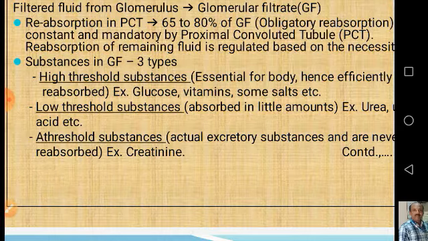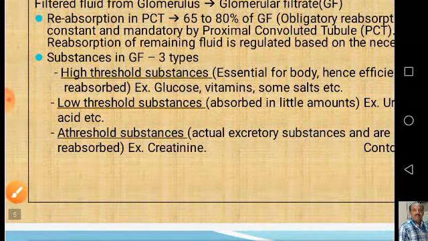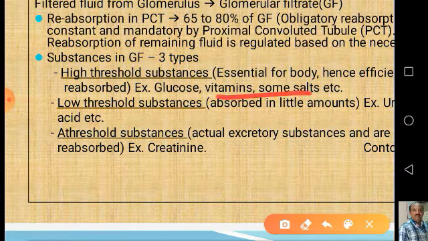Glomerular filtrate contains molecules smaller than 3 nanometers, like water molecules, electrolytes, glucose, vitamins, some salts, etc. Some essential substances which are very important for the body are also present, for example glucose, some amino acids, nitrogen and vitamins.